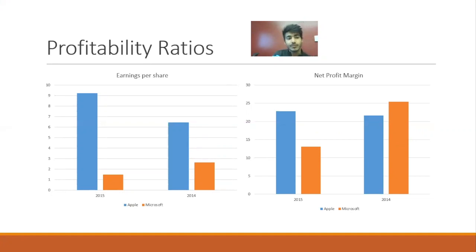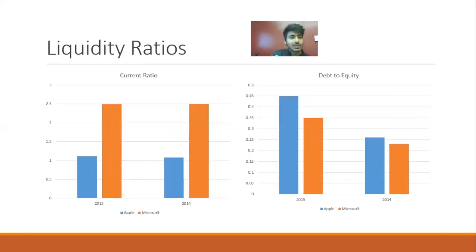pricing. So let's go on to the liquidity ratios, which are the ratios which determine a company's ability to pay off its short-term debts. The first one is current ratio. For the current ratio, we can see it's consistent for both the companies, being 1.1 for Apple for both the years and 2.5 for Microsoft for both the years.